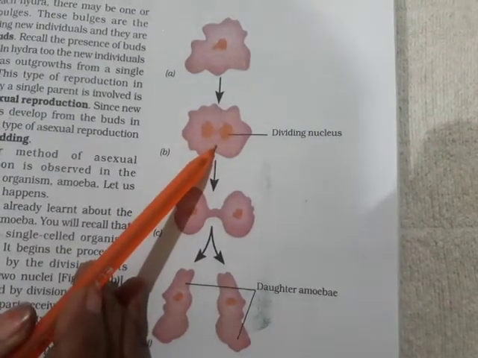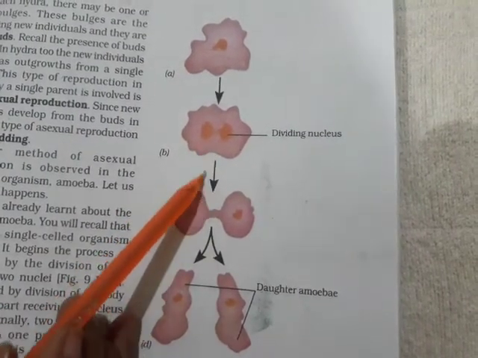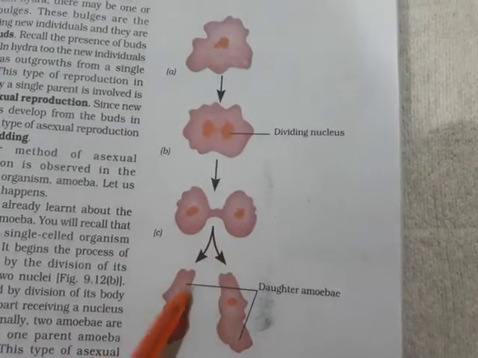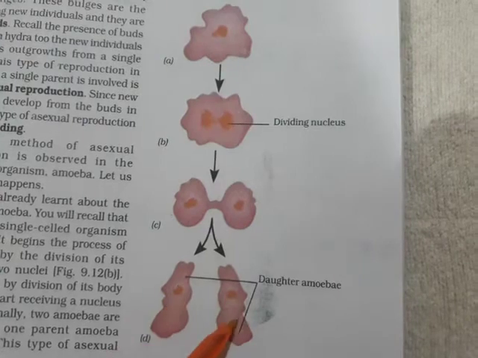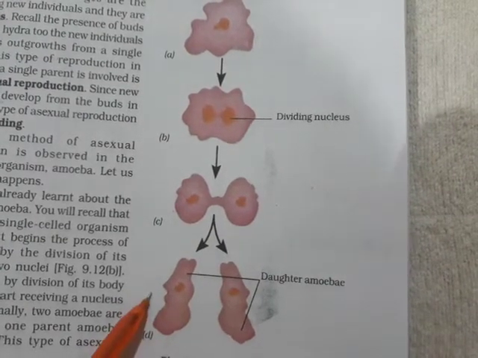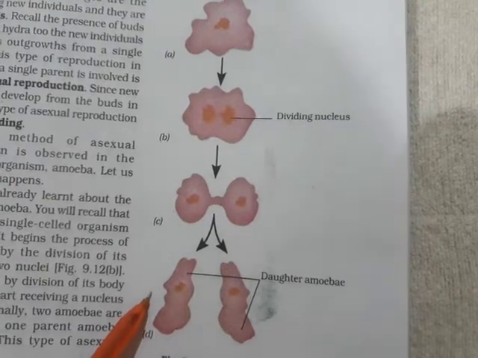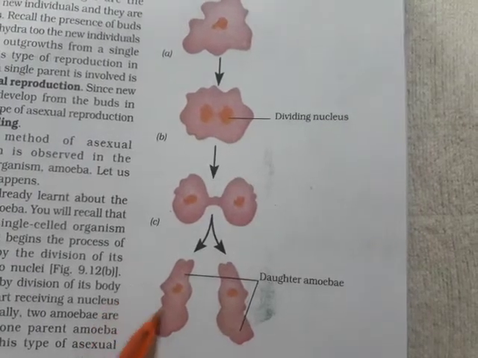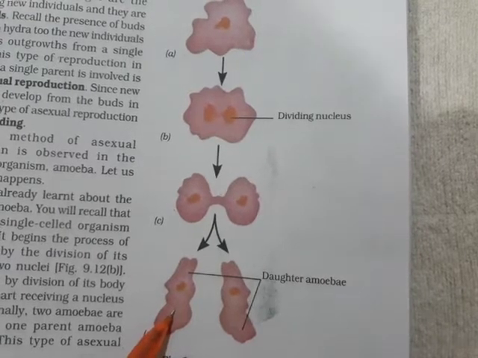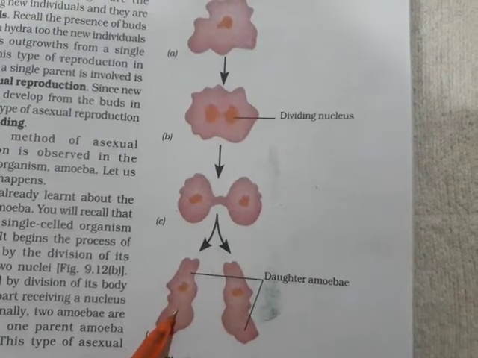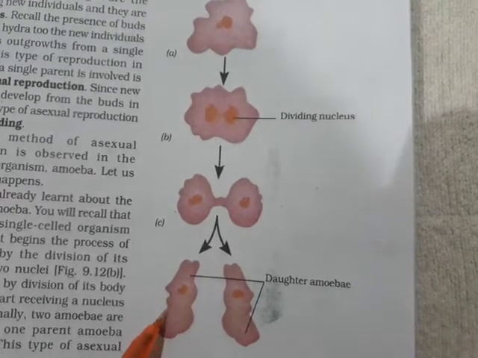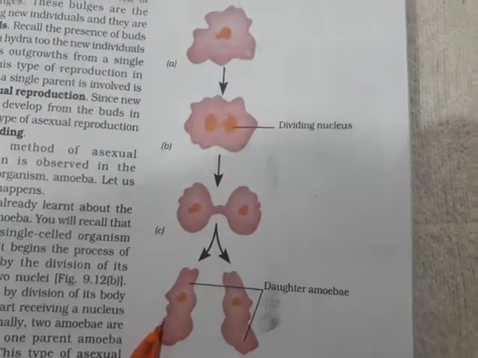This is followed by the division of its body into 2 parts, each part receiving a nucleus. Finally, 2 amoebae are produced from one parent amoeba. This type of asexual reproduction in which an animal reproduces by dividing into 2 individuals is called binary fission.